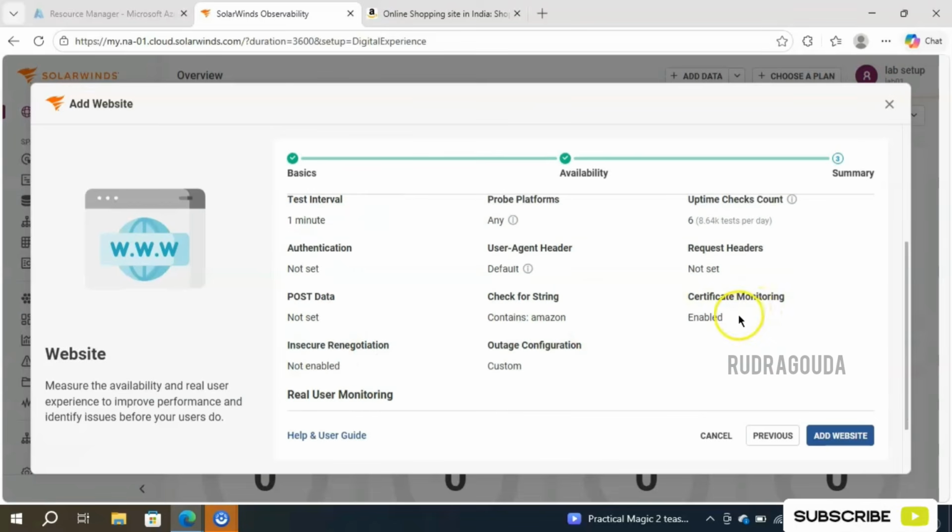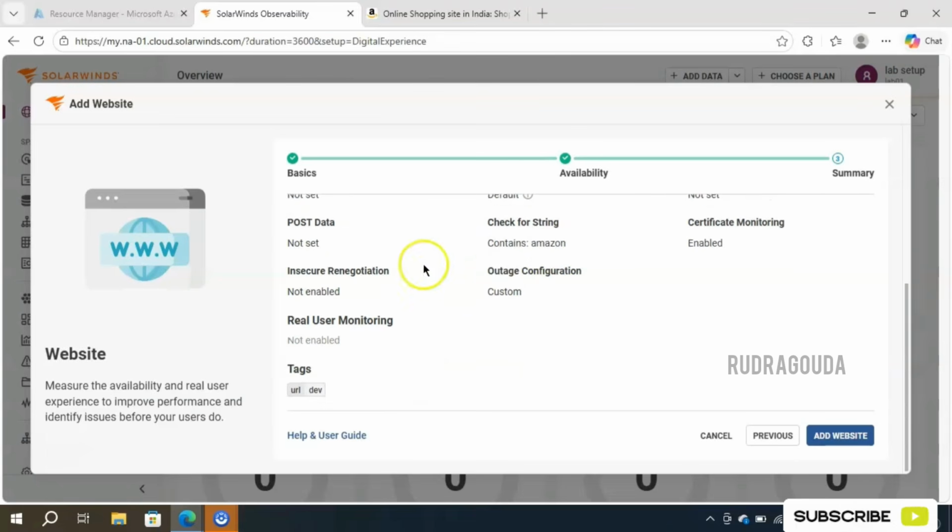Certificate monitoring we have enabled, so that's what it is showing. And we are checking for the string as well. The string name is Amazon, so it is giving that information also. Outage configuration we have chosen custom. So whatever you have done so far, everything it is giving over the summary page. Okay, we are happy with this particular configuration. I'll simply click on add website.